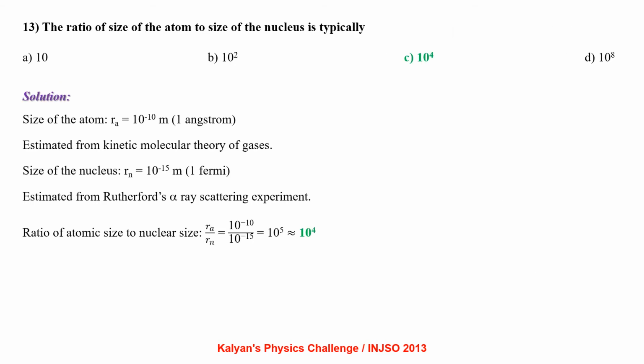The ratio of size of the atom to size of the nucleus is typically: size of the atom R atom equal to 10 power minus 10 meter, that is 1 Angstrom unit, estimated from kinetic molecular theory of gases. Size of the nucleus R nucleus equal to 10 power minus 15 meter, that is 1 Fermi, estimated from Rutherford's alpha ray scattering experiment. Taking the ratio, we have R atom to R nucleus as approximately 10 power 4.